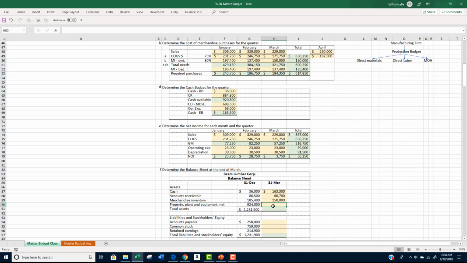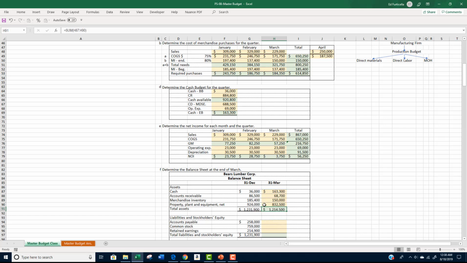Property, plant, and equipment is determined by taking the previous balance and adding any new purchases while subtracting the depreciation expense for the period. Since there were no additional purchases, the property, plant, and equipment of $832,500 was determined by subtracting depreciation for the quarter of $91,500 from the December balance of $924,000.